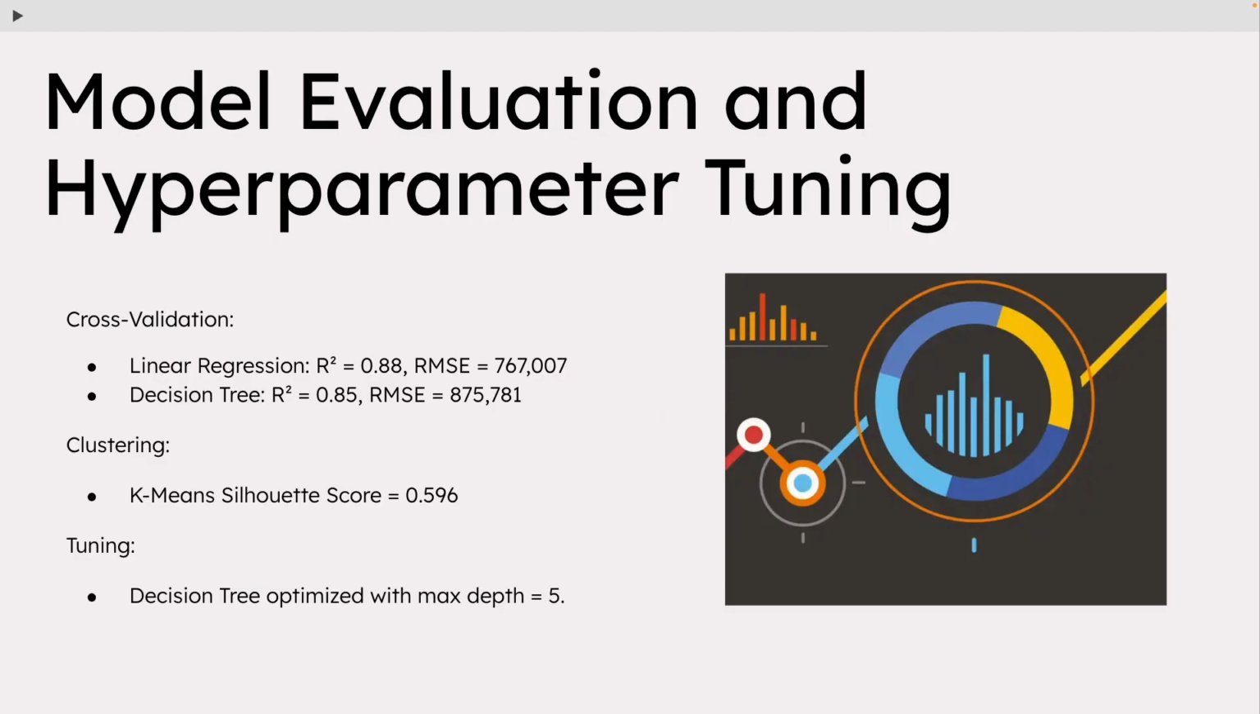Linear regression had the highest R-squared at 0.88, with an RMSE of approximately 767,000. The decision tree, after tuning its maximum depth to 5, achieved an R-squared of 0.85. K-means clustering had a silhouette score of 0.596, revealing property segments based on price and area.